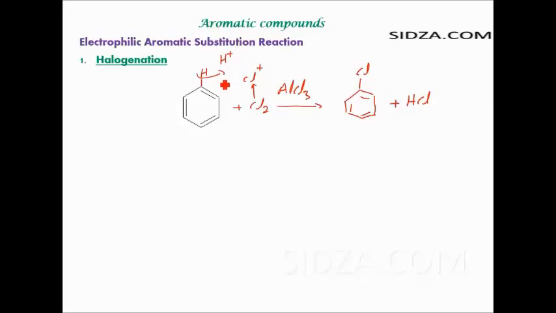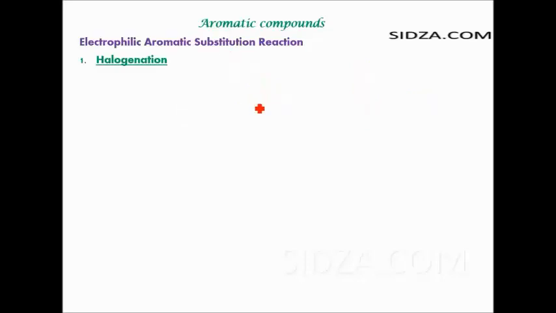But now let's see how this reaction actually occurs, right? What are the steps in this reaction, correct? So when you look at the reaction, the first thing that comes to our mind is that we need to generate an electrophile. We need to first generate the Cl positive from the chlorine molecule, correct? So that's why when we write down the mechanism of the reaction, the first step in the halogenation is basically generation of an electrophile. So let's write down the mechanism of this reaction, okay?